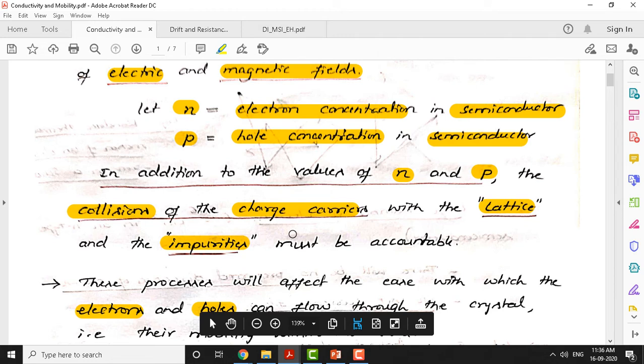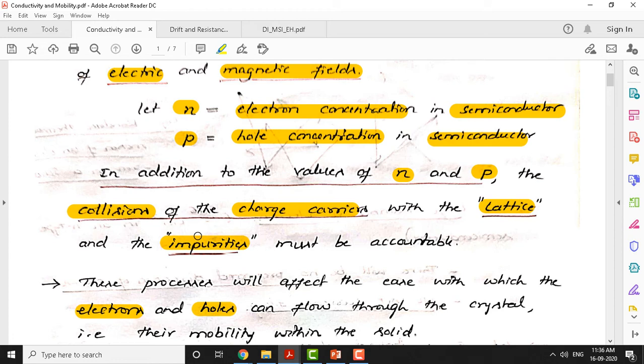They are called impure semiconductors. Along with silicon atoms, you see impurity elements like boron and phosphorus. In an N type semiconductor you see phosphorus impurities, and in a P type semiconductor we see boron kind of impurities. There are chances of charge carriers colliding with those impurities as well.